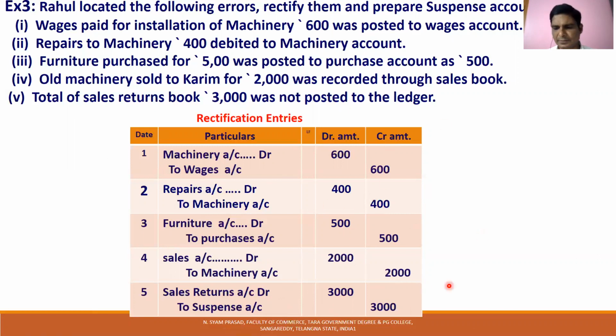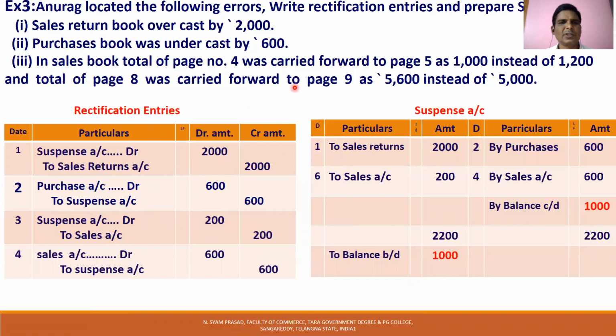5 entries are written. So now this is the problem where we can prepare the suspense account. Anurag located the following errors. Prepare the suspense account. Sales return book overcast by 2000.